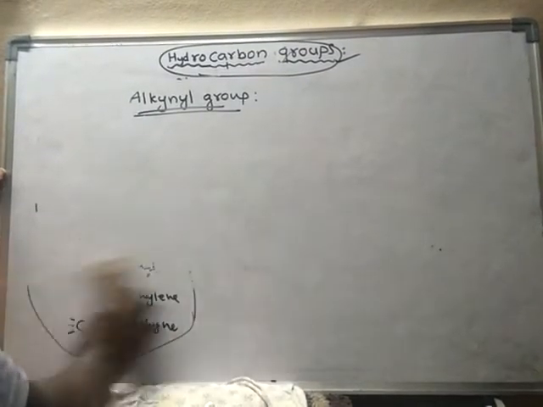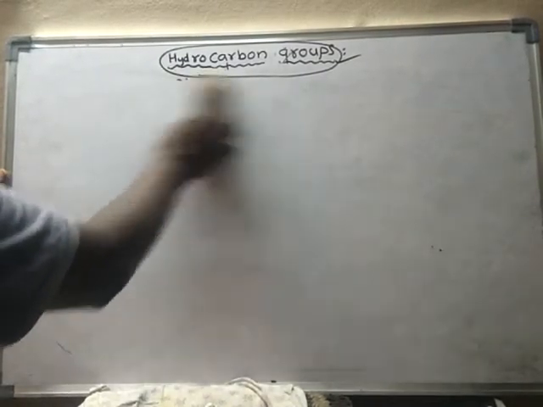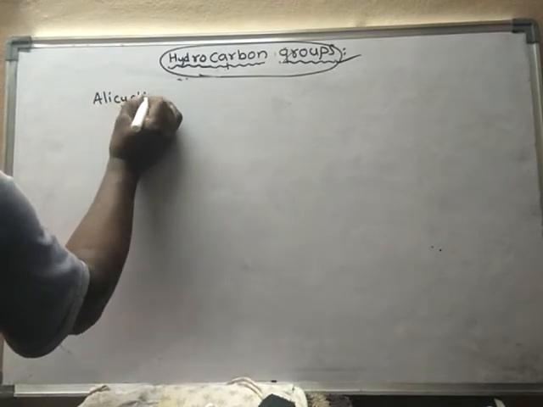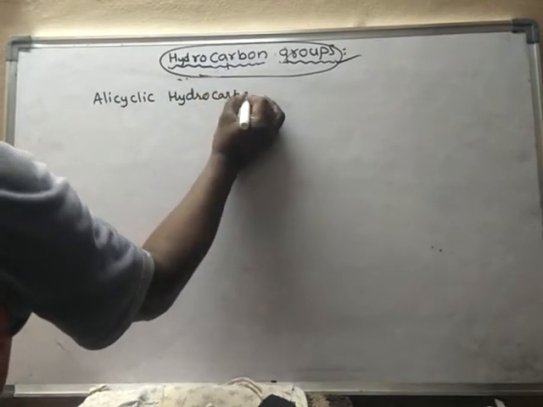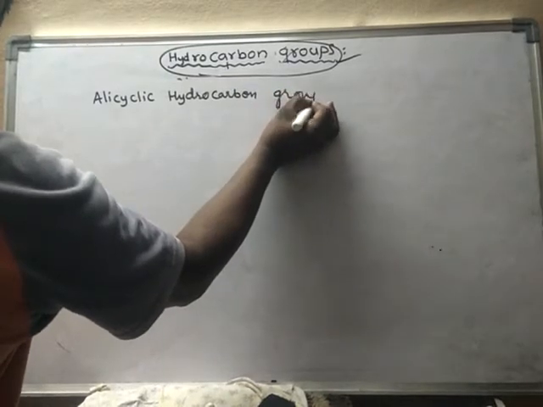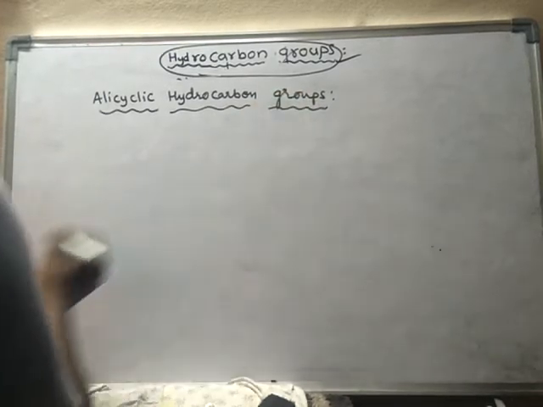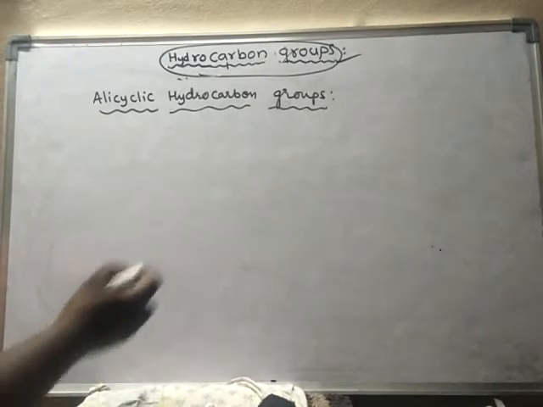Now let us learn about alicyclic hydrocarbon groups. See, these alicyclic groups are obtained when one hydrogen atom is removed from a ring carbon.